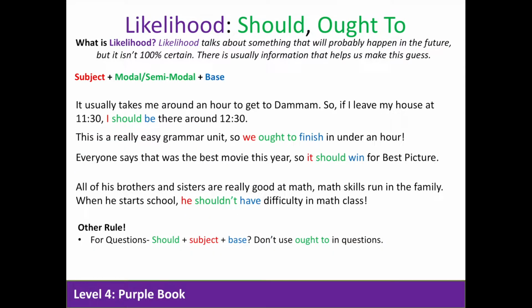We'll also be discussing likelihood in this lesson. As a reminder, likelihood talks about something that will probably happen in the future, but it isn't 100% certain. Again, usually there's some information that helps you make this guess. Our sentence structure to use modals with likelihood: start with the subject, then the modal or semi-modal, and then the base verb. Again, here we have some examples. Pause the video and have a look.